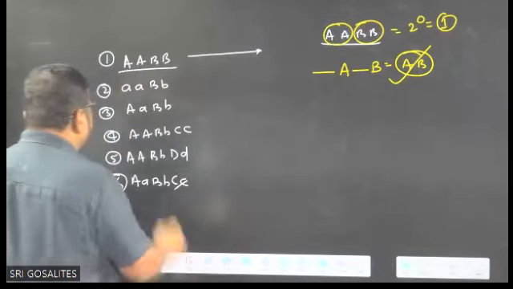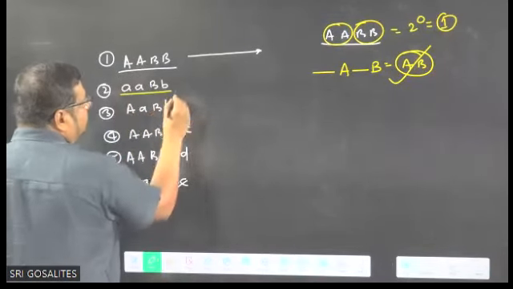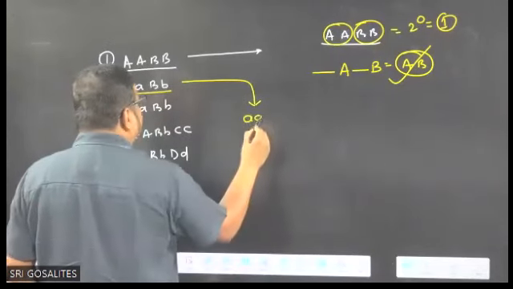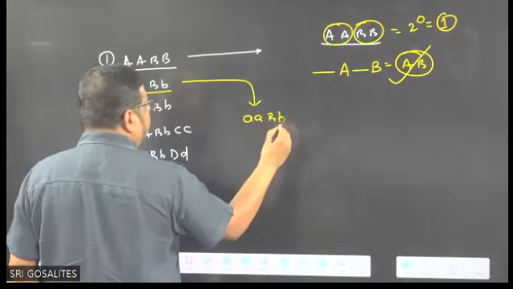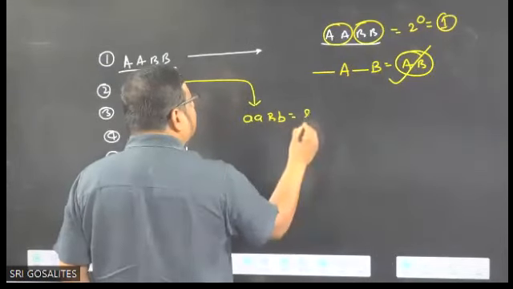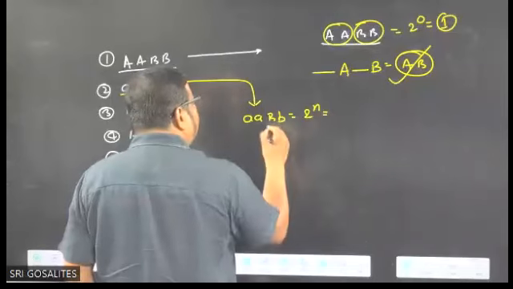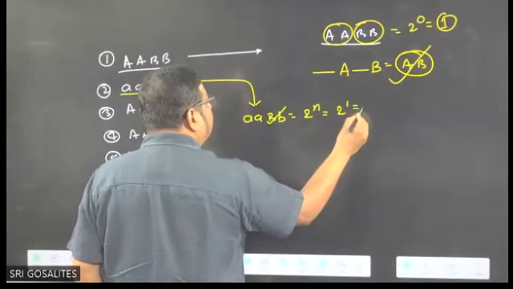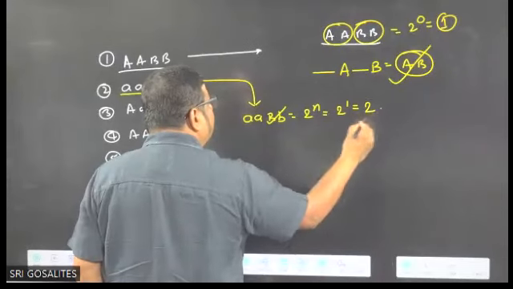Now, come to the second. Here I am writing like this: small a, capital B, small b. What is the type of gamete? The type of gamete equals 2 to the power n. Here it is heterozygous, so 2 to the power 1 equals 2. Two types of gamete will be produced.